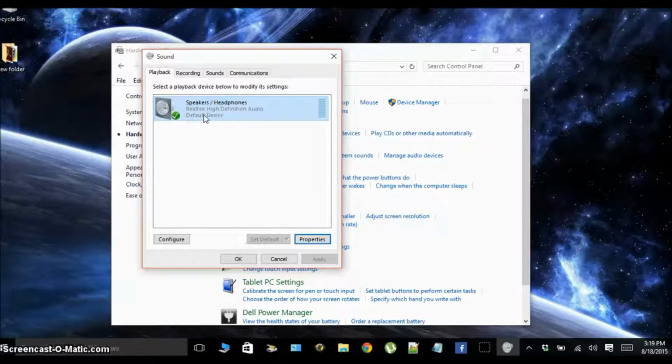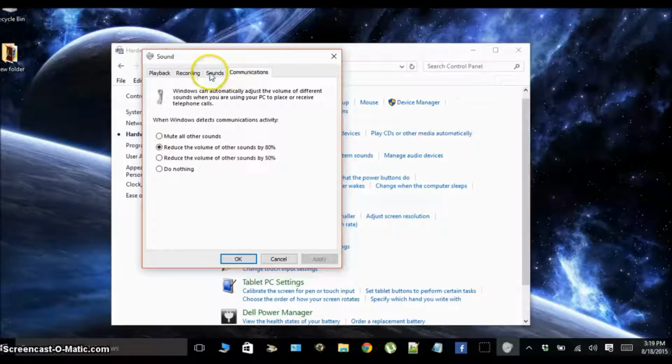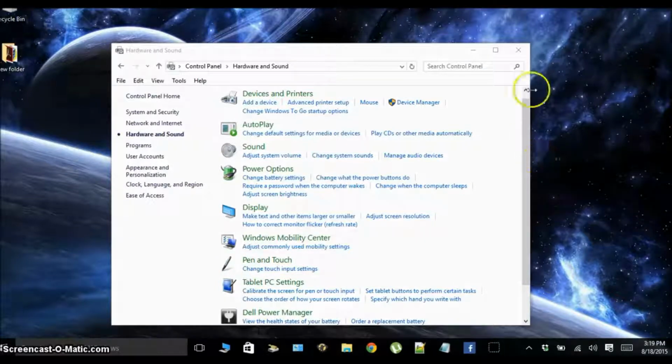So the last thing that I'm going to say is actually to go under this sound category and go to communications and make sure you don't have mute all other sounds. So when you go to here, make sure this is right. You can have reduce the volume of other sounds by 80%, which I think is the default, so just keep it here if it's there, and that's all. So just click OK. Make sure you apply those settings, click OK, restart your computer and make sure it's working fine. If your headphones still aren't working, I'd say it's a hardware or driver problem.